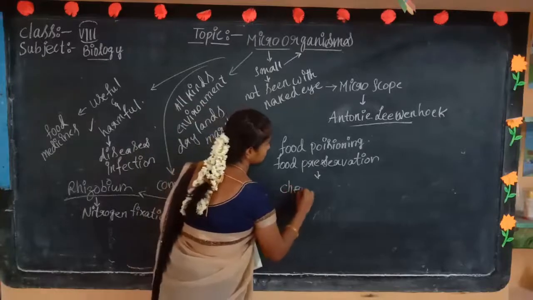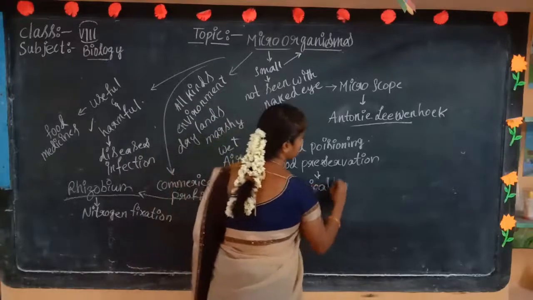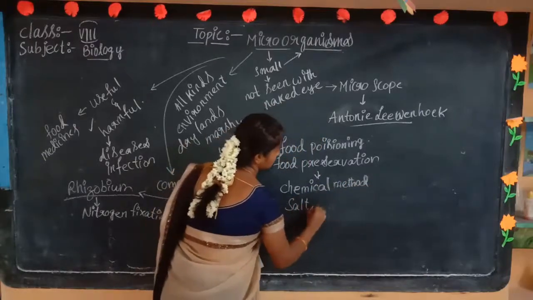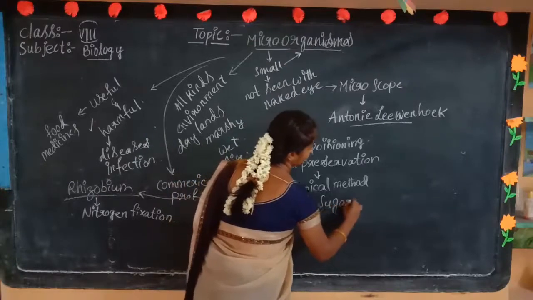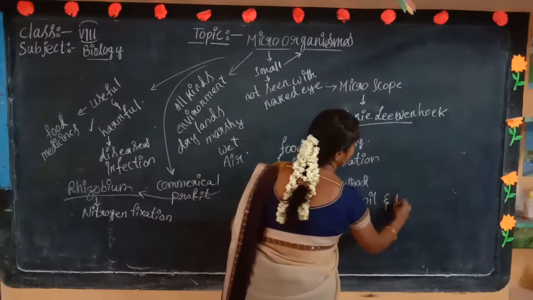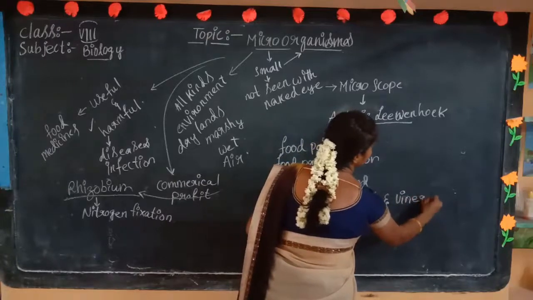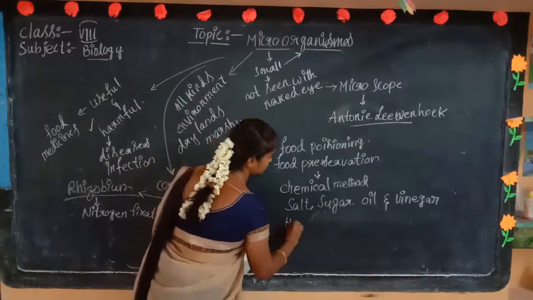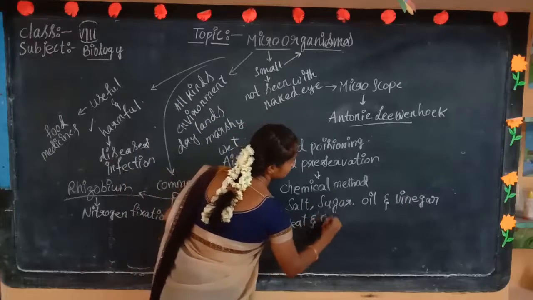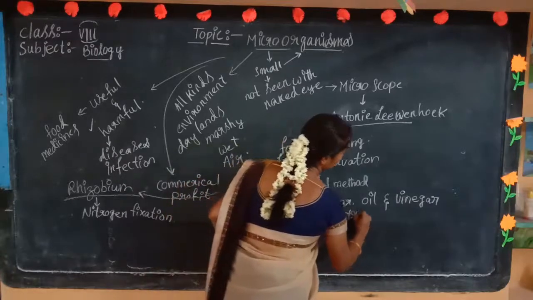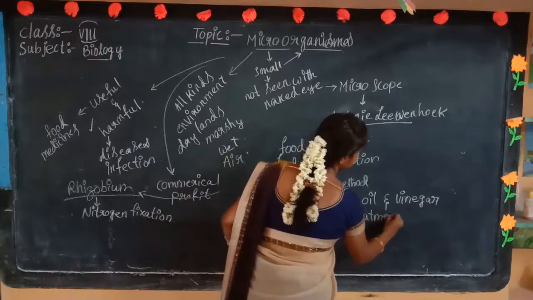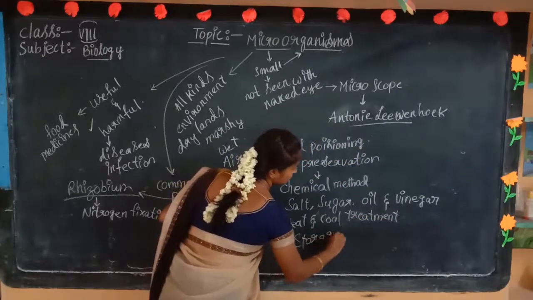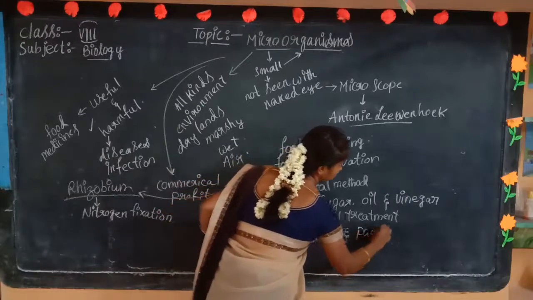First one is the chemical method, by adding salt, sugar, oil and vinegar. Food can also be preserved by heat and cool treatment, and the last is storage and packing.